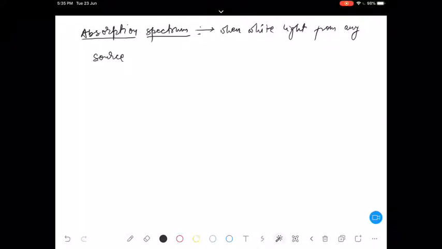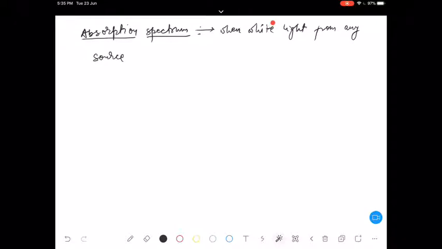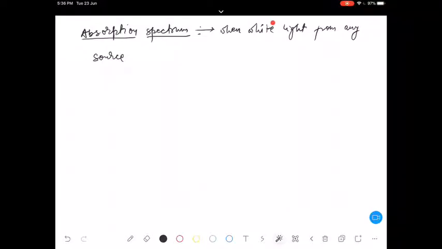Whenever I write white light, you just consider it to be a packet of different radiations. It might contain various different types of wavelengths. It is not necessary that you always take white light only. It may contain sunlight, which may have different radiations which are not even visible to us. Let's say the visible range is completely missing, you are moving from cosmic rays to UV radiation only. That packet also you can take and analyze.